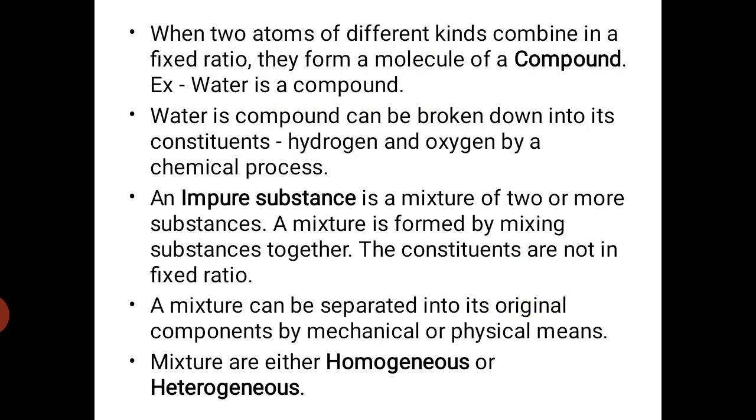Next thing, when two atoms of different kinds combine in a fixed ratio, they form a compound. So what does compound mean? Two different atoms are combined in a fixed ratio. It means they have to combine in a fixed ratio. If 50% of oxygen is there, then 50% of another element should be there, then it is called a compound.